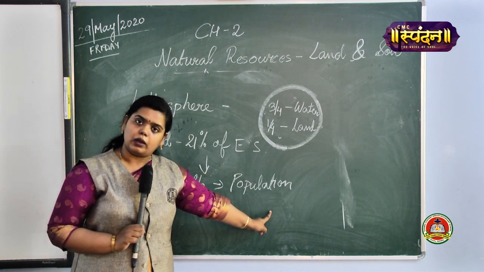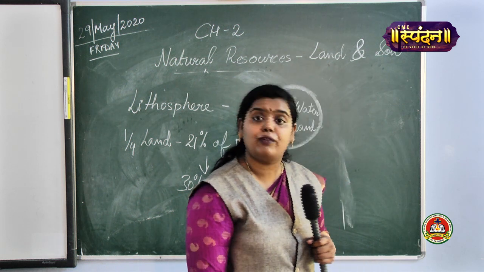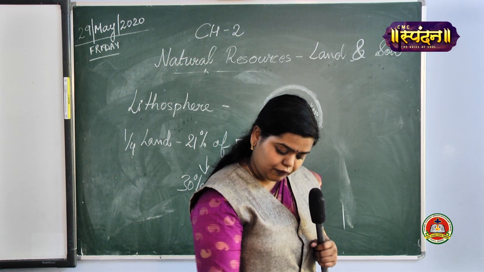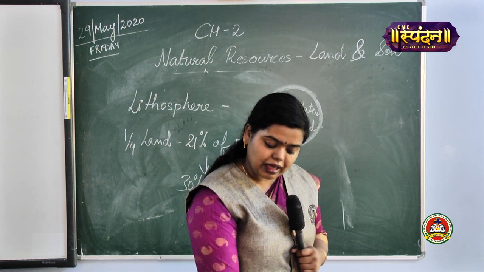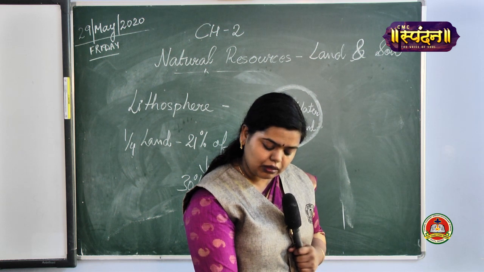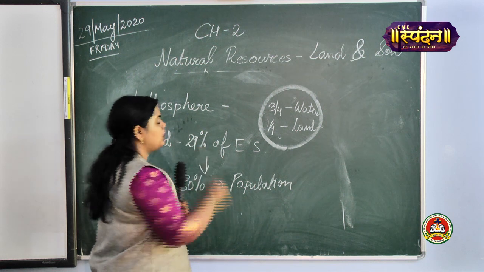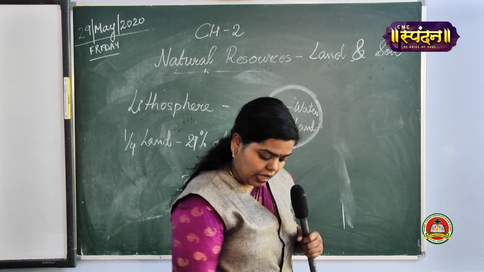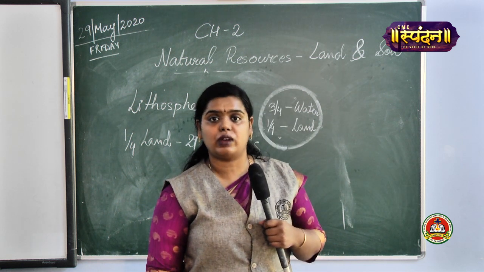by the population. In your first paragraph of your chapter on page number 49, you'll see in the last 5th line, it is written that hydrosphere covers 71% of the Earth's surface, while the lithosphere covers only 29%. I'm sorry, it was written 29%. Fine.